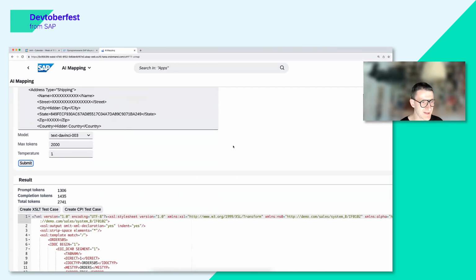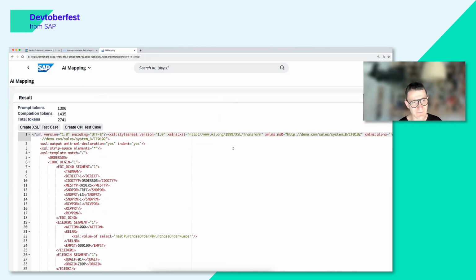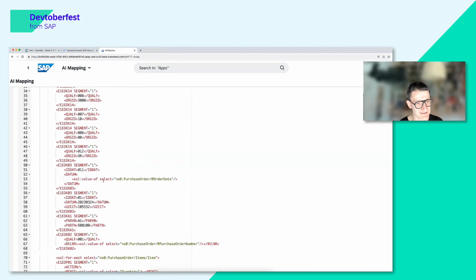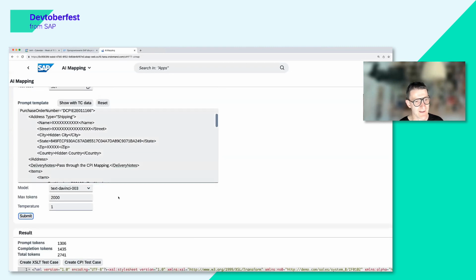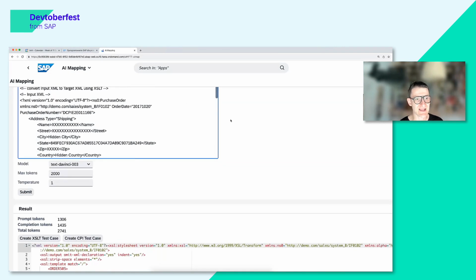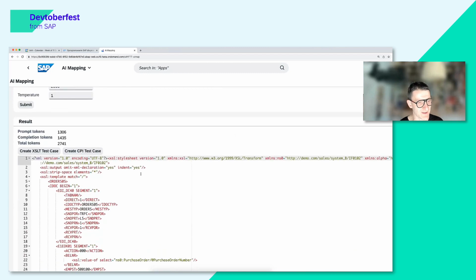Right now, we've asked for an XSLT mapping, and the XSLT mapping was generated here. So we have an XSLT mapping that we can use, and this is the mapping that is supposed to change this XML document into an IDoc document. What I can do directly from Int4 Shield is also create an integration suite flow from this.